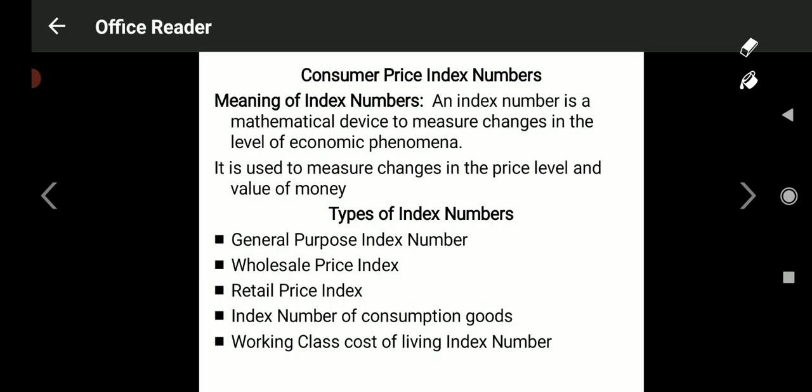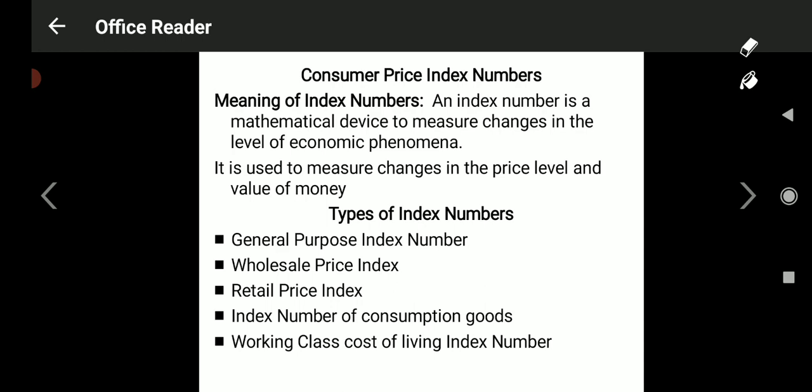Index number is a mathematical device to calculate current year price on the basis of base year price. How to calculate current year price on the basis of base year? There may be fluctuations in the current year price, but base year always remains constant. It is assumed to be base year. We may assume that 1991 is the base year, 2003 is the base year. So once we are assuming a particular year as a base year, based on that price, what will be the price in the days to come, that is called as current year price.